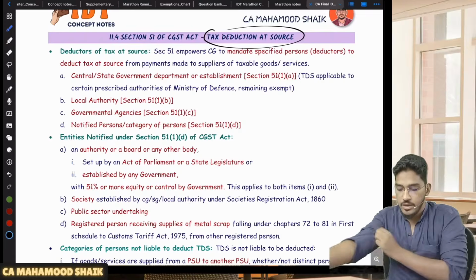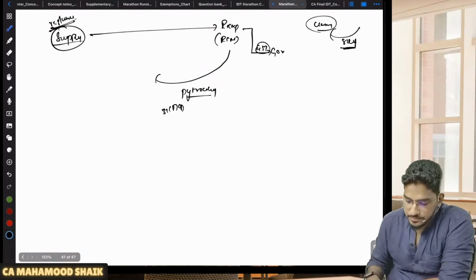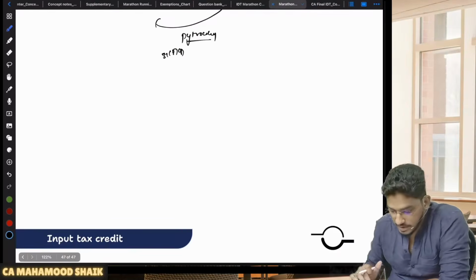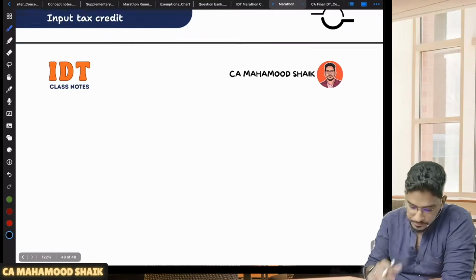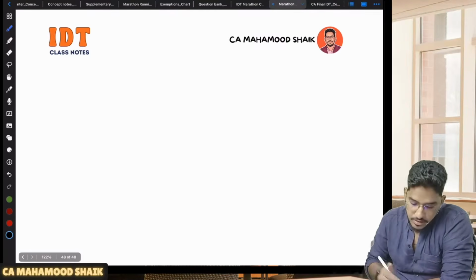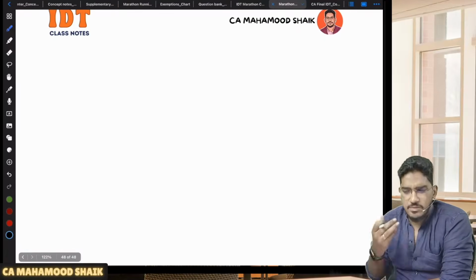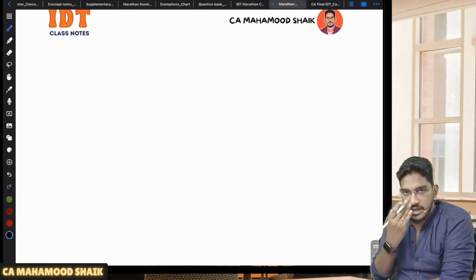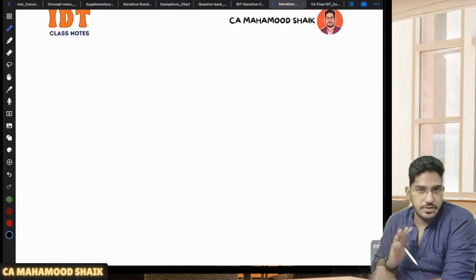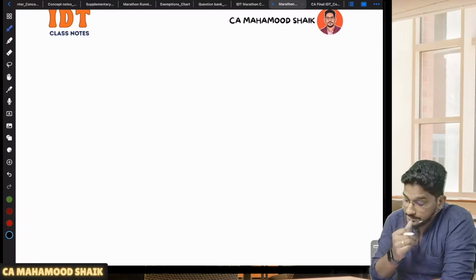Fine. So what is this TDS concept? We are going to cover now section number 51. Let us try to understand it. See, it is very much similar to the concept of TDS under the Income Tax Act. Whatever TDS concept we have in Income Tax Act, it will be more or less similar.